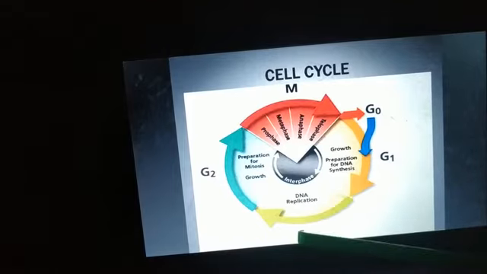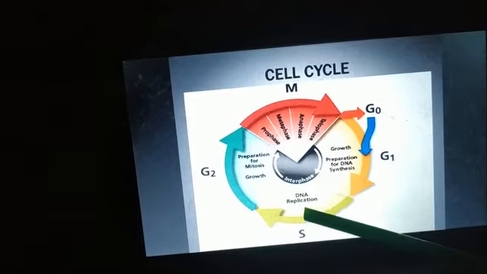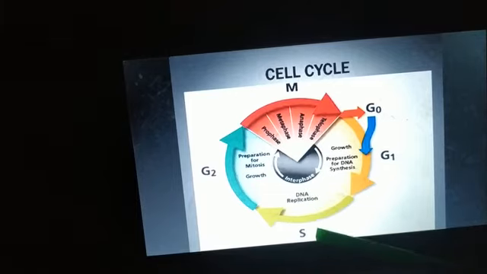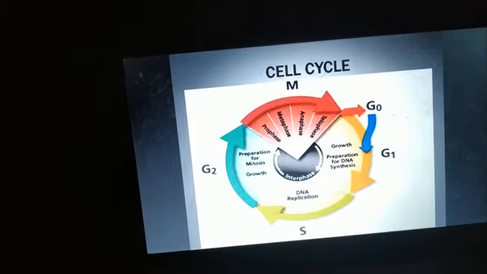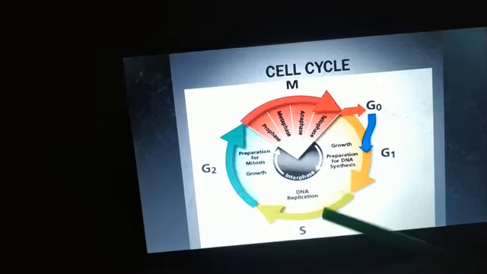Now the cell will enter into S phase. S phase, we call it the synthesis phase. Here the DNA replication takes place. So DNA replication, or the synthesis of DNA, takes place in S phase.